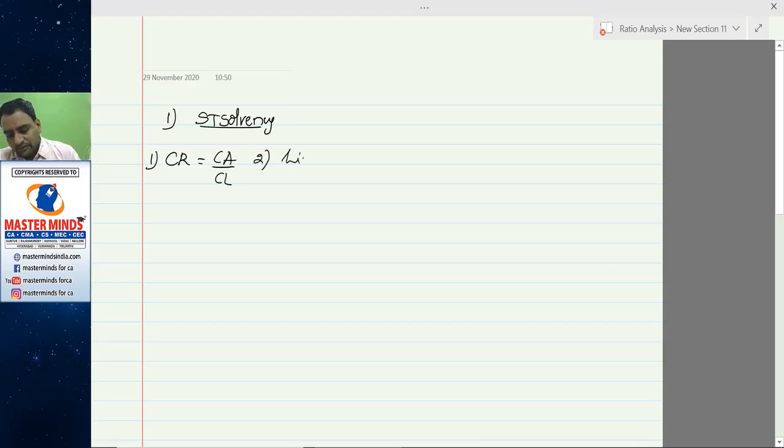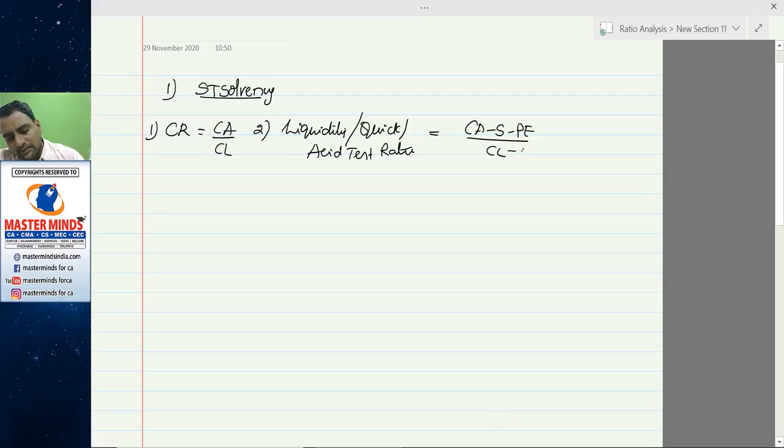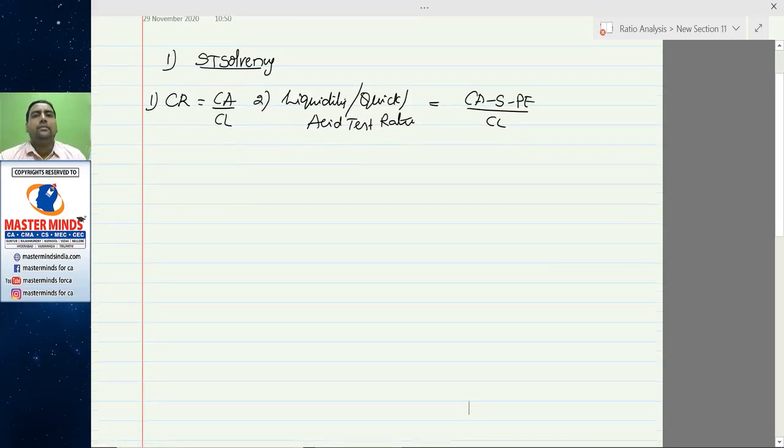Second one, liquidity ratio, quick ratio, acid test ratio: current assets minus stock minus prepaid expenses divided by current liabilities. Some people will deduct the bank overdraft, but in the institute material, they are not deducting overdraft because they are considering it a short-term liability.